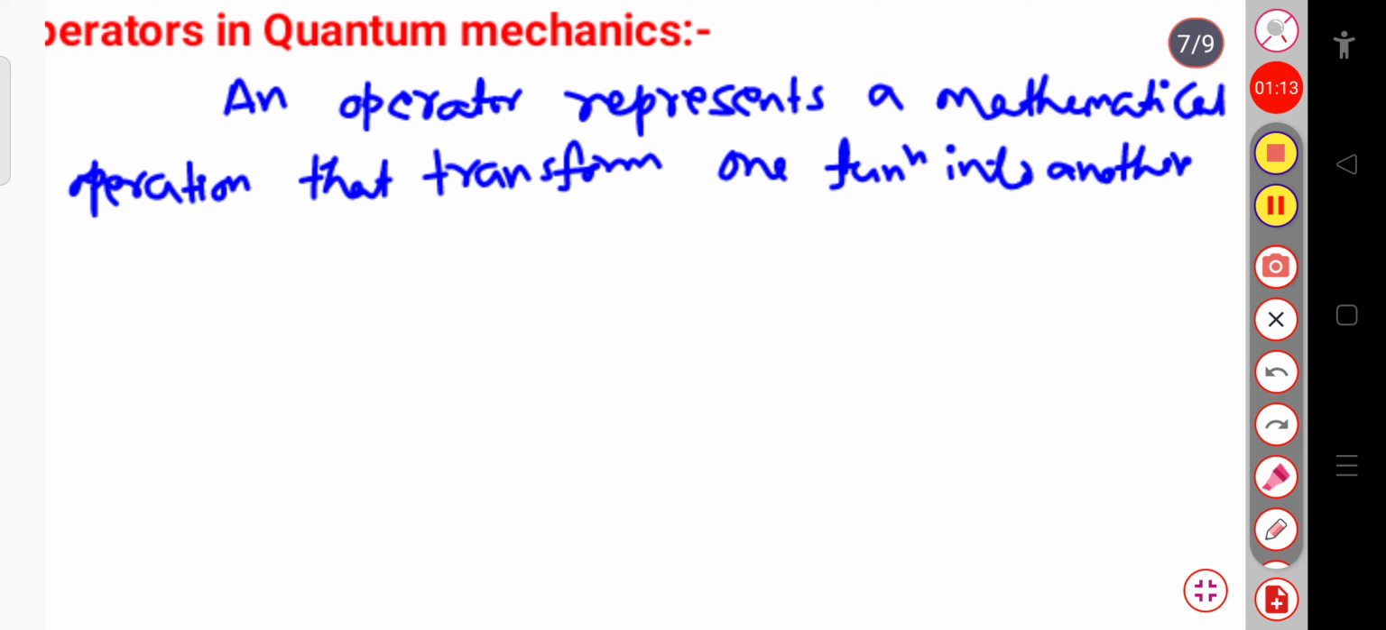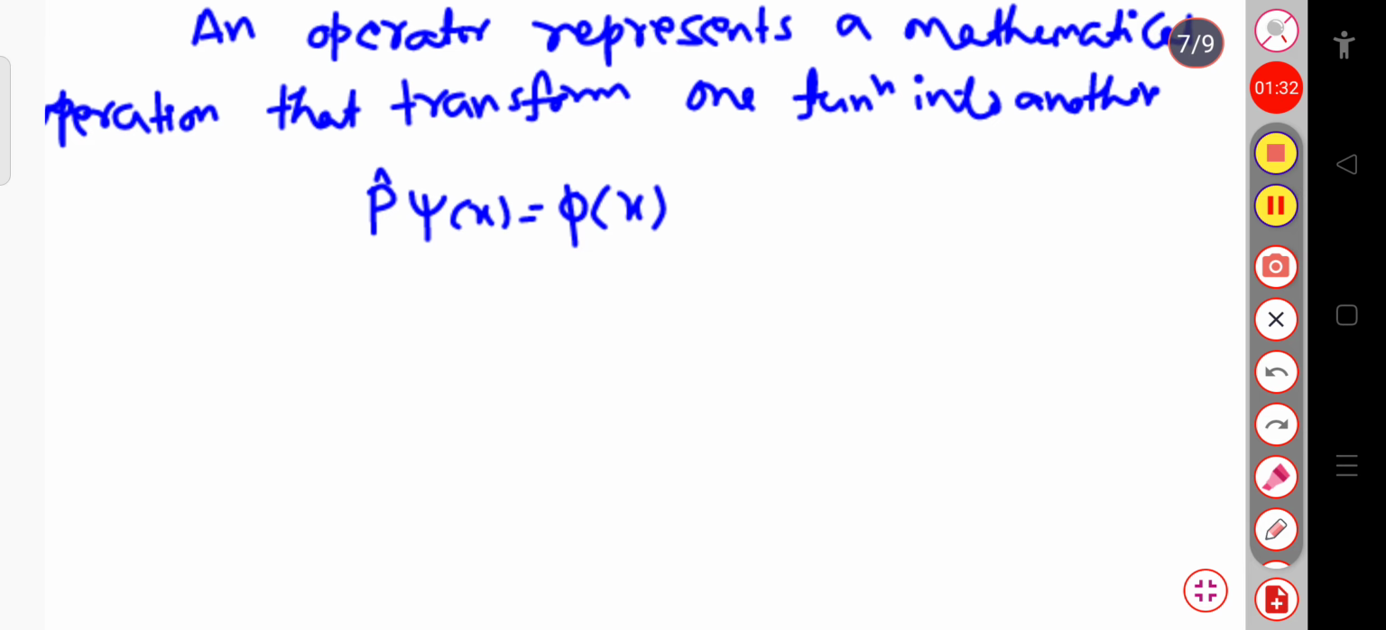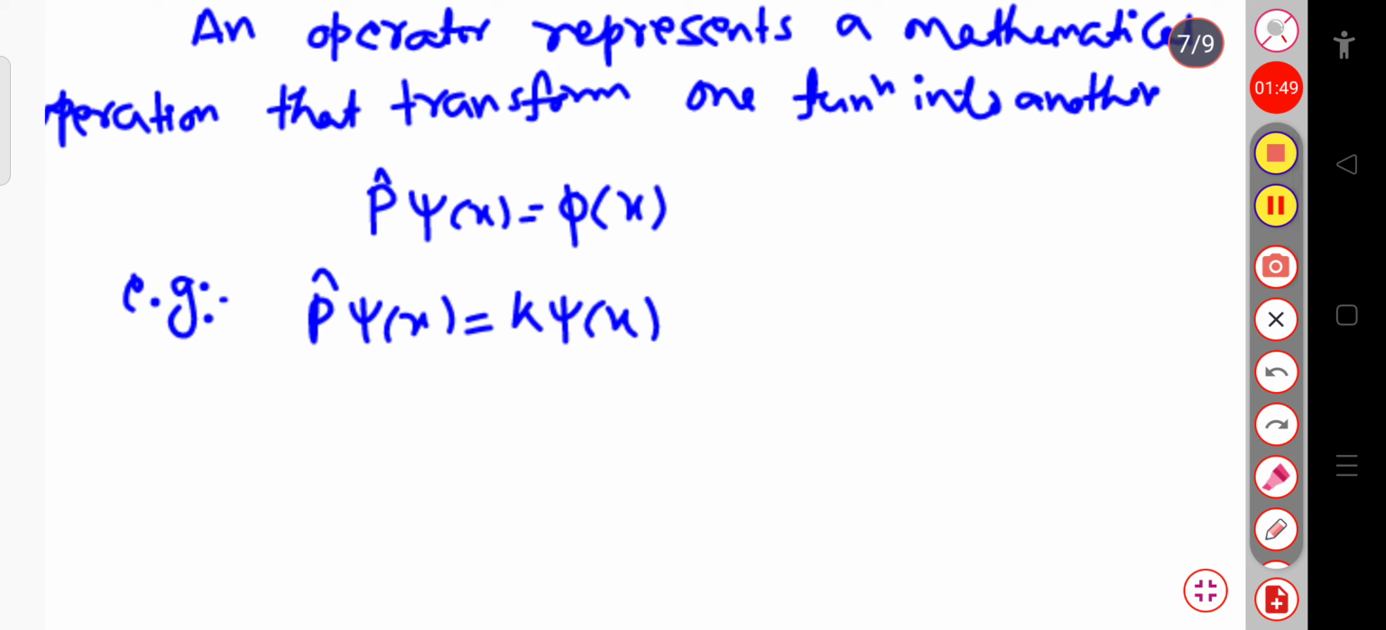Suppose p cap is an operator. If I consider any arbitrary function, that is the wave function psi of x, then after the operation it will give another function, that is phi of x. So these are simply the functions psi and phi. For example, suppose p cap is any operator. Let me write p cap psi of x is equal to, suppose, k psi of x, or you may write f of x. This is just the wave function, any arbitrary function.